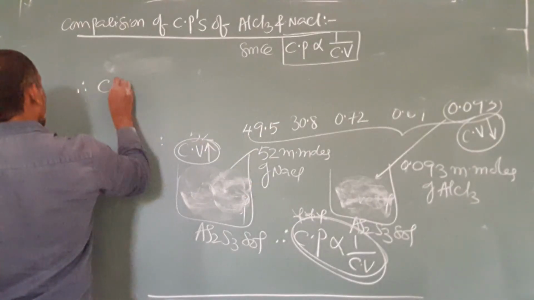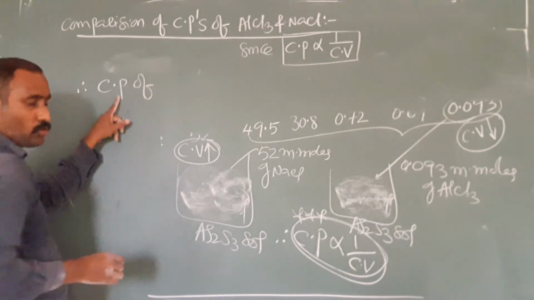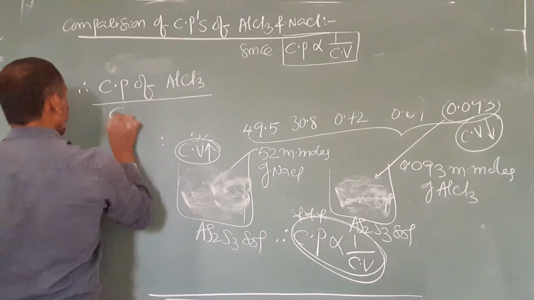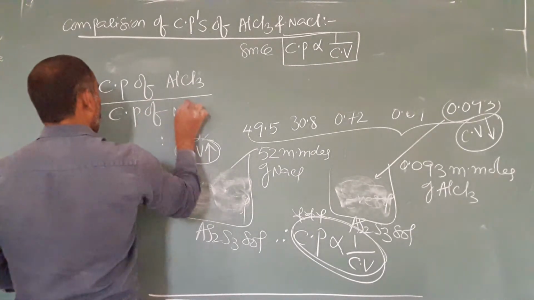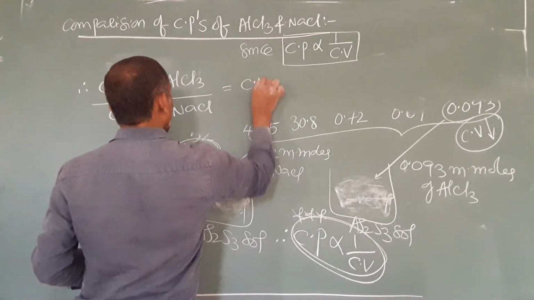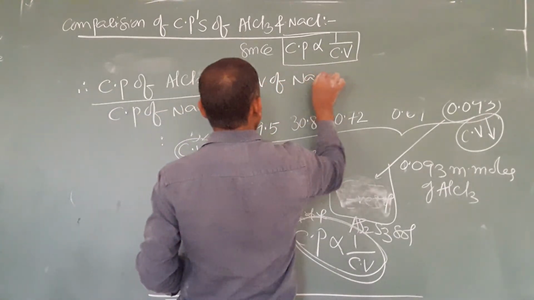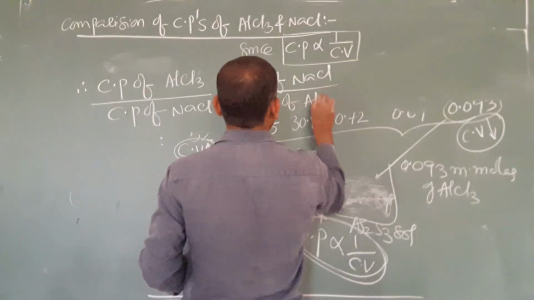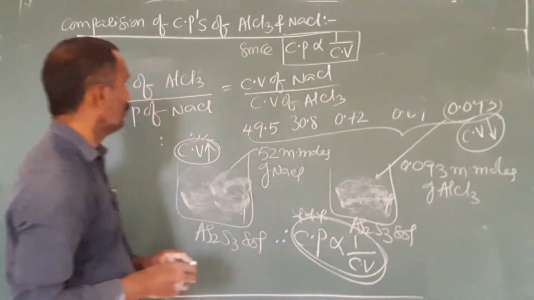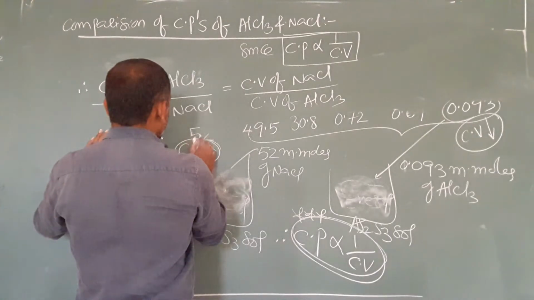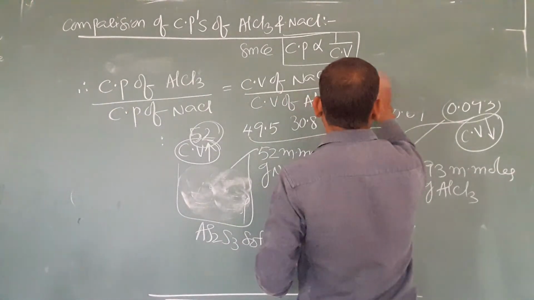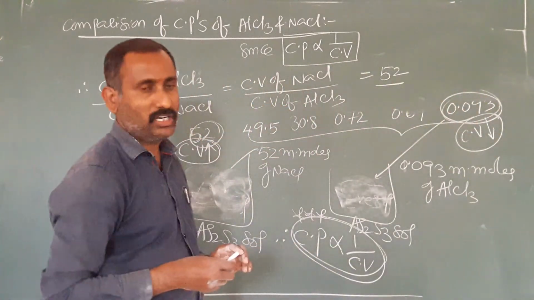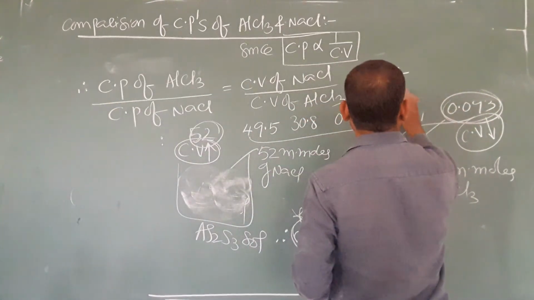Therefore, coagulating power of AlCl3 by coagulating power of NaCl equals coagulation value of NaCl by coagulation value of AlCl3, given 0.093.